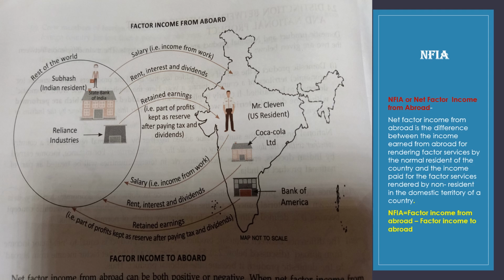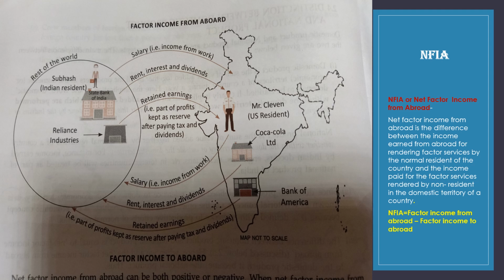Net factor income from abroad. Net factor income from abroad is the difference between the income earned from abroad for rendering factor services by the normal resident of the country and the income paid for the factor services rendered by non-resident in the domestic territory of a country. So net factor income from abroad equals factor income from abroad minus factor income to abroad. Now we consider factor income from abroad.